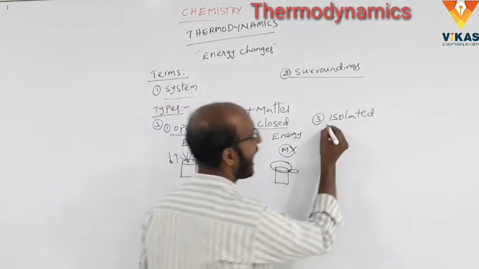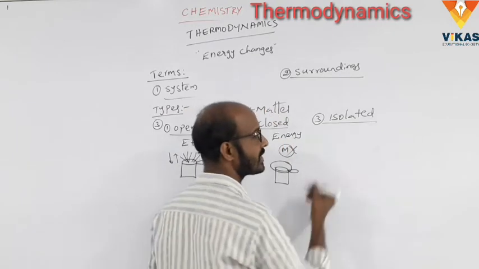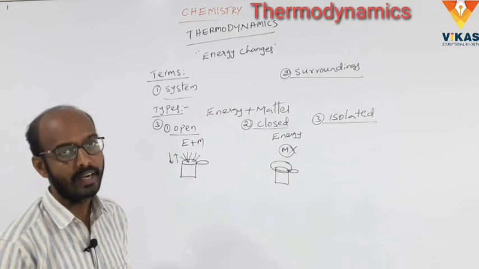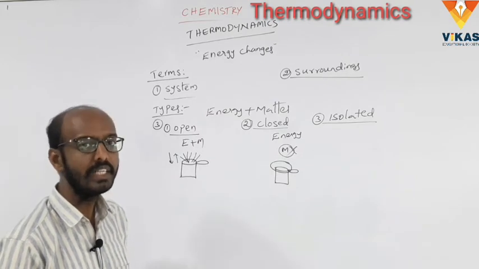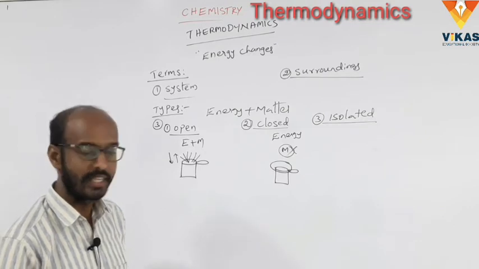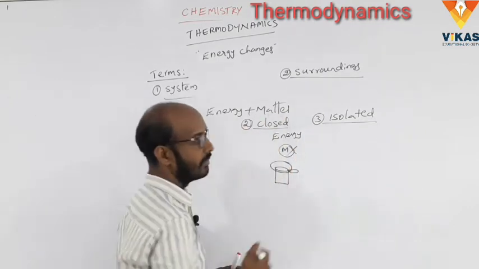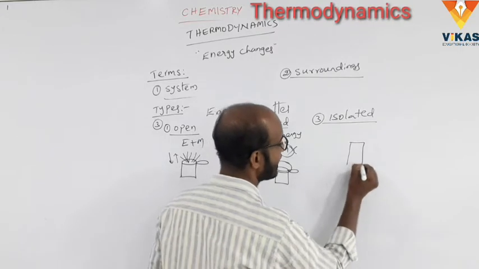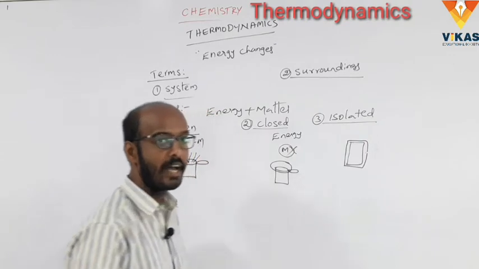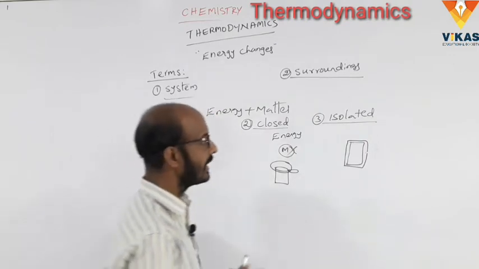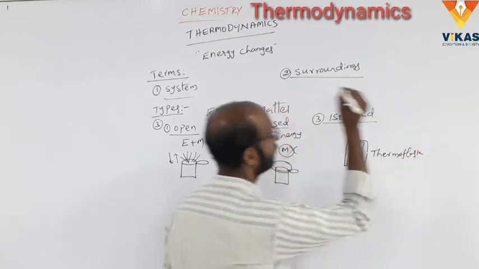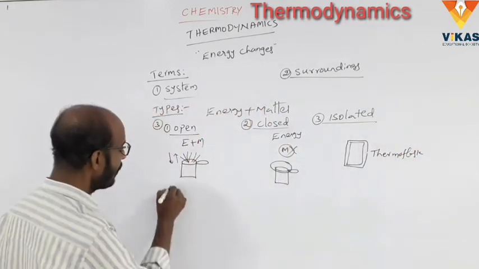And the third one, isolated system. There is no transfer of energy, neither energy nor matter. A system in which neither energy nor matter is exchanged with the surroundings is called isolated system. A best example is a thermoflask. It is an insulated, non-porous flask. That is the example of an isolated system.